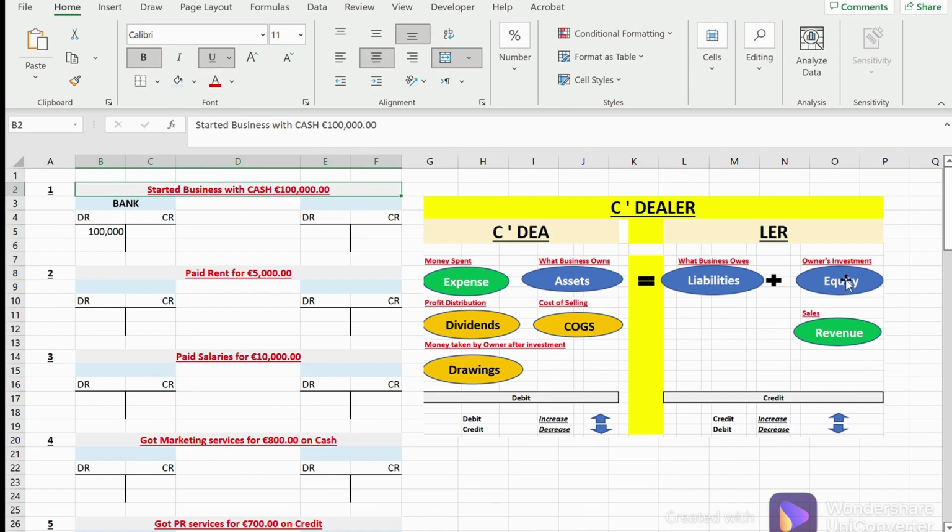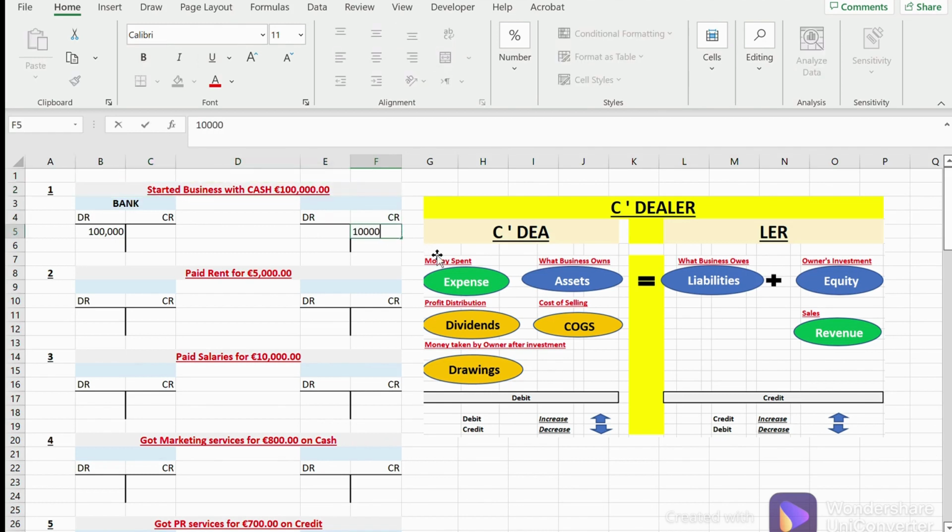Now it's an investment, obviously, right? It's an equity. And what happens when the equity gets increased? There was zero equity before. Suddenly the equity was 100,000. So it got increased, and it's going to be credited then, right? So we credit it here and call it equity.